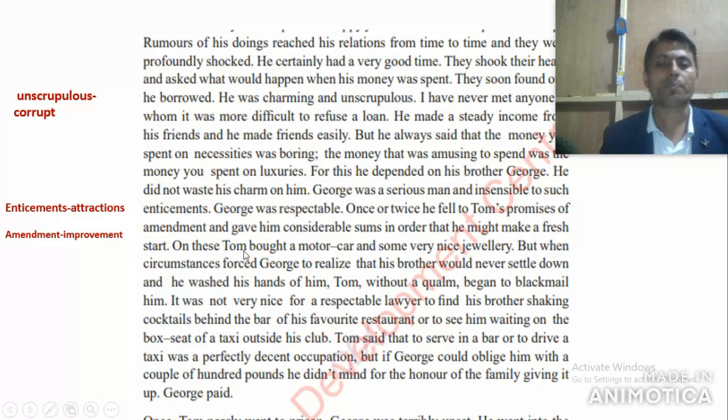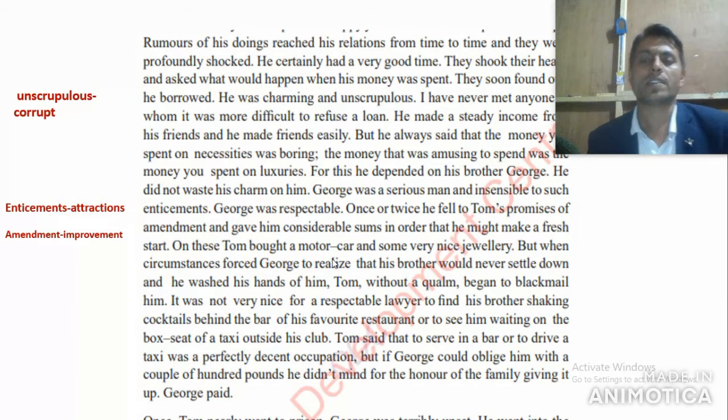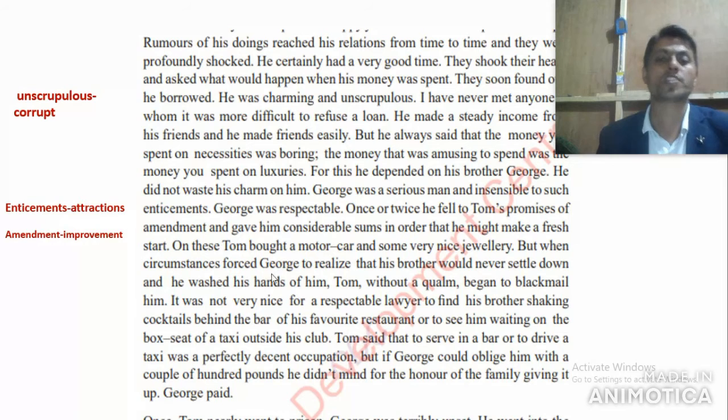Okay, and look at the next line. On these Tom bought a motor car. Instead of changing his behavior, he bought a motor car and some very nice jewelry, right? So he doesn't want to change his life. Instead of that, he just bought or purchased a motor car and some very nice jewelry, with the money given by his brother George Ramsey, right?